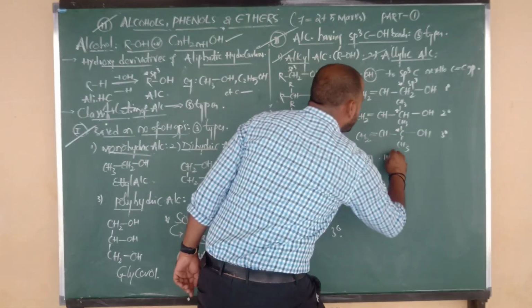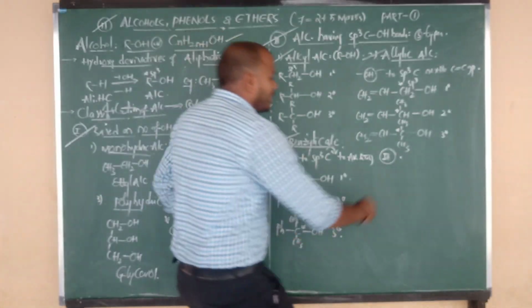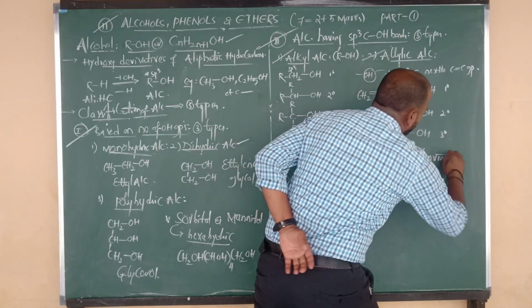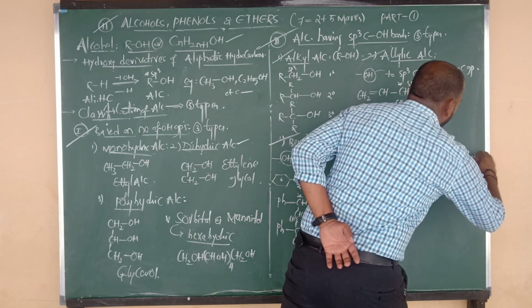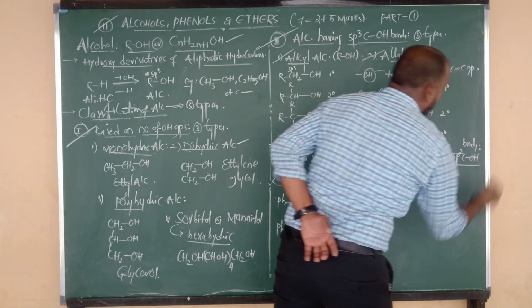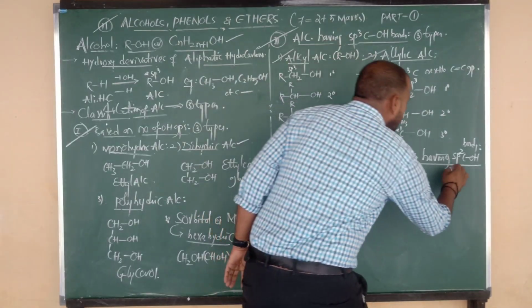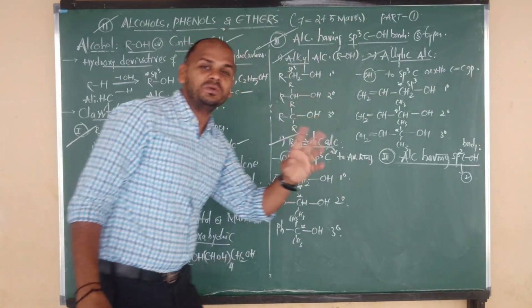Let us go for type 3 classification, beta. Type 3 is alcohols having sp2 C-OH bonds. This is the sp3 category, this is the sp2 category. On the basis of sp2 C-OH bonds, alcohols are again classified into two types.